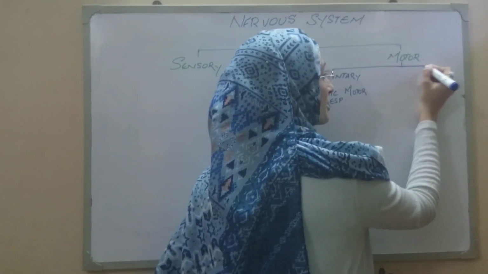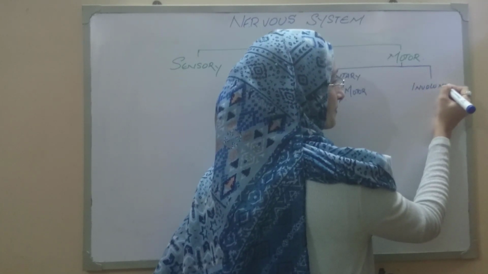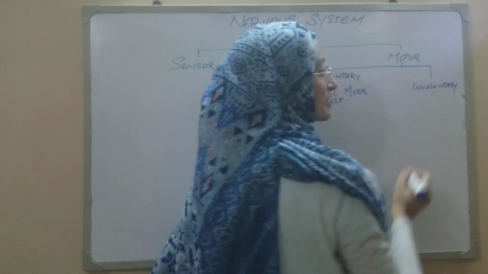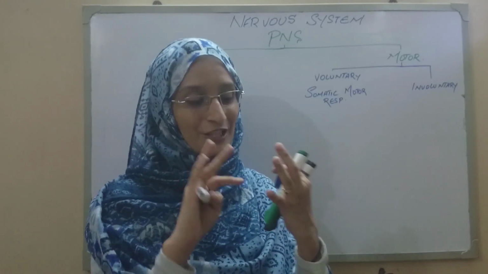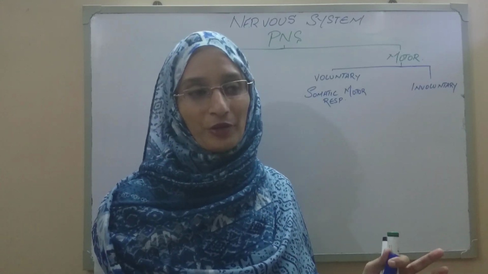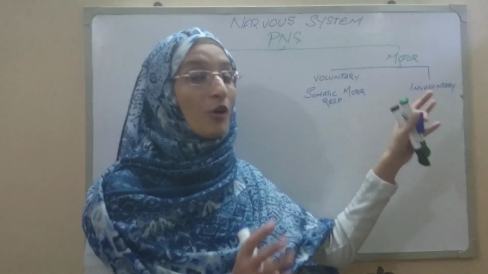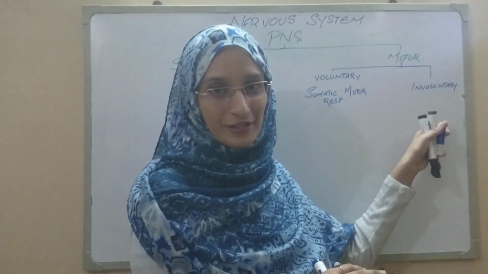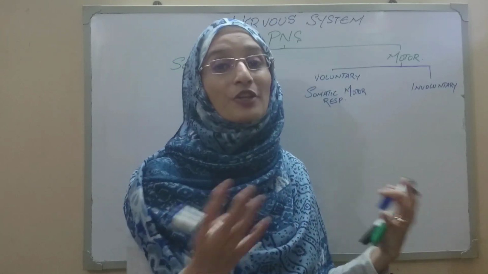Then we have the involuntary responses. These involuntary responses basically involve two major types of muscles, that includes the smooth muscles and the cardiac muscles. They're totally not under your control. The autonomic responses are also included in the involuntary responses. Involuntary is actually which is not under your control, under your will.